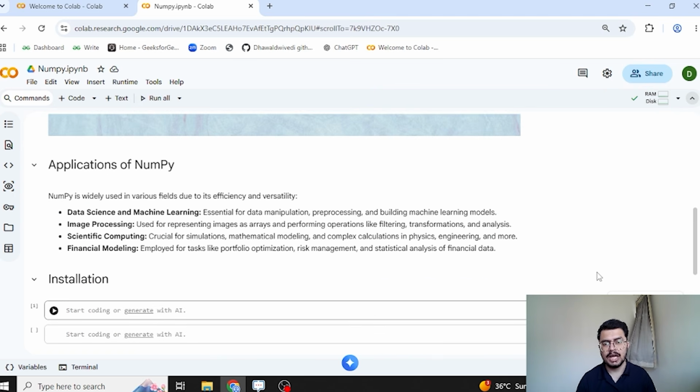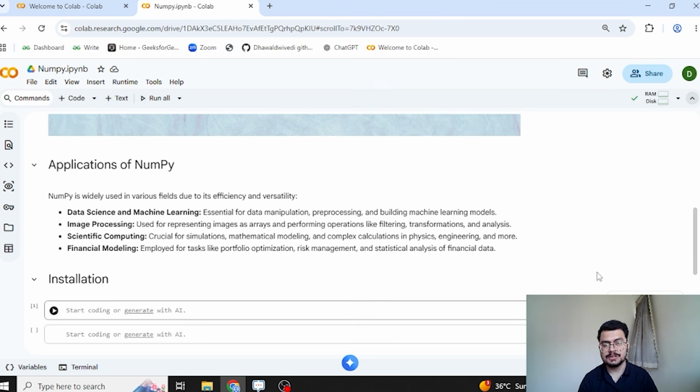We'll look into some of the applications of NumPy. NumPy is very much used in different domains like data science and machine learning. So if we want to perform data pre-processing, or if we want to build some machine learning models, NumPy acts as a base for these things.